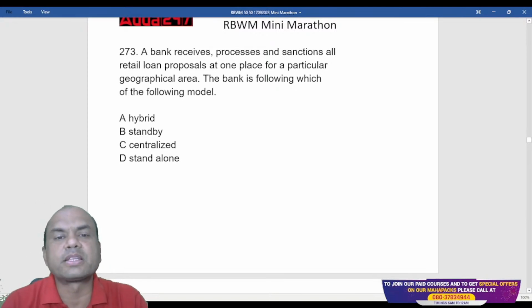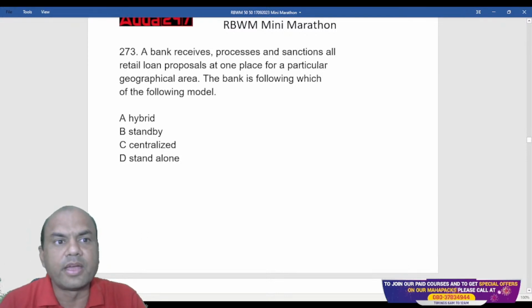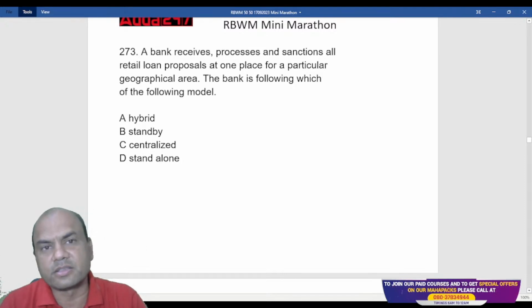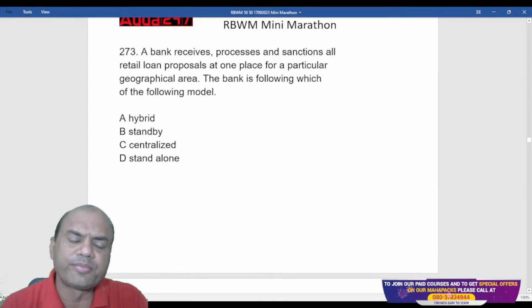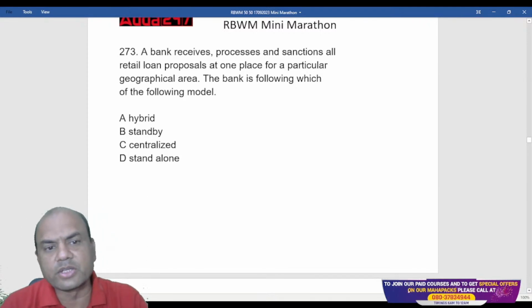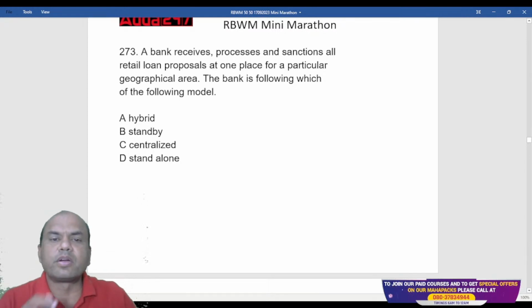All the 5 branches will give the loan applications to one branch, and this central branch will then process the applications and disburse the loan. So this model is known as hybrid, standby, centralized, or standalone? What is this model called?